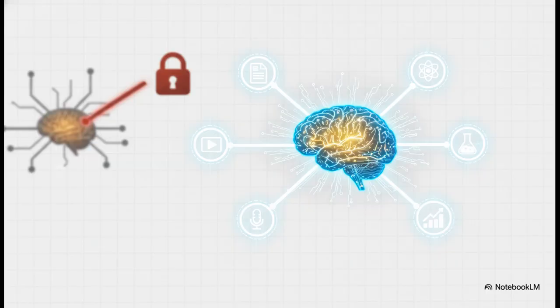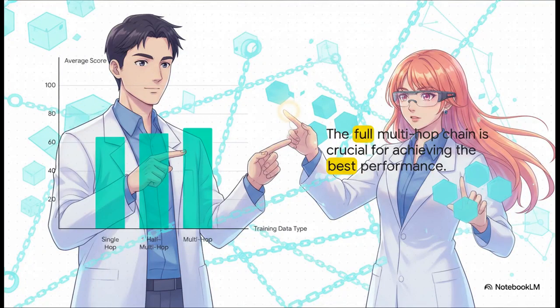To really prove that the chaining aspect was the secret sauce, the researchers ran what's called an ablation study. That's where you start taking pieces of your system away to see what breaks. So they tried training models on simplified versions of the questions, like just giving them the last step of a chain. And as you can see from the chart, the performance just wasn't as good. It turns out you really need that full, logically connected chain of hops to unlock the biggest gains.